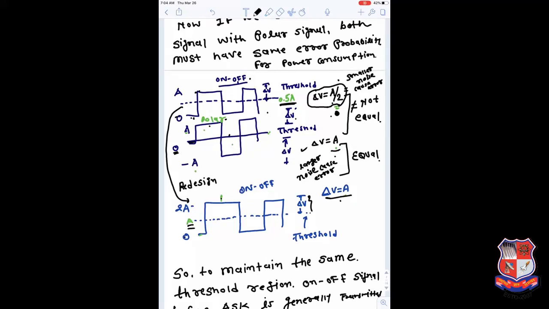So in the M-ary signal, especially in the case of ASK, if we want to maintain the error detection capability of the on-off signal or ASK signal similar to the polar case, then definitely the 2A distance is a must between two neighboring levels. So any two neighboring levels have a minimum distance. So d minimum here is approximately 2A.